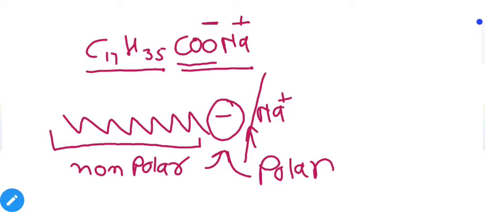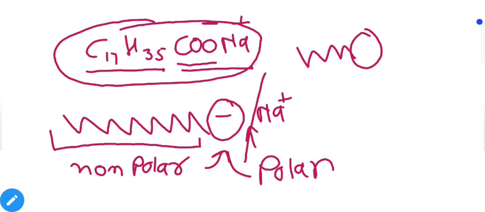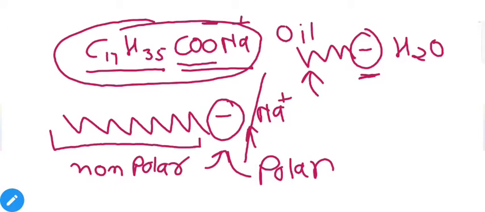it is non-polar. As mentioned, water molecules are polar, so they will feel attraction towards the head of the ion. This is called the stearate ion. When Na plus is removed, it is called the stearate ion, and this formula is for sodium stearate. Towards the polar head, water molecules will feel attraction, and towards the non-polar tail, oil droplets, grease droplets, dust or stains will feel attraction, because all of these particles are non-polar. That's why non-polar attracts non-polar.